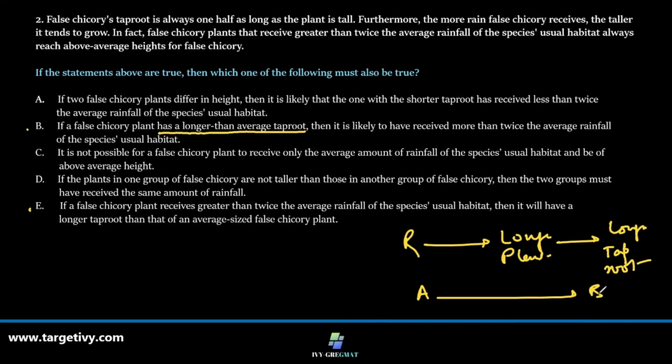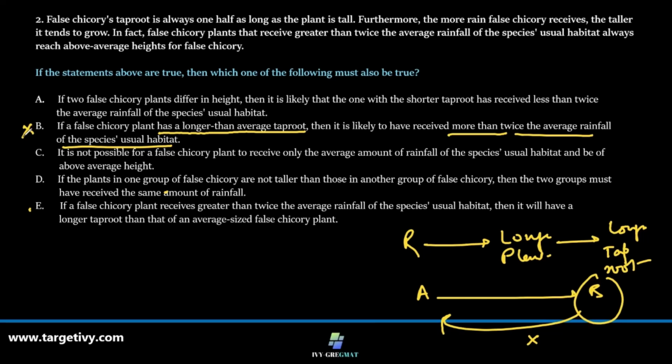Now we have caught in with an equation where the option is: one with a longer taproot is likely to have received more than twice the average rainfall of the species' usual habitat. If B is true, then A must be true. This cannot be the correct option. We will never pick up something if A leads to B. It's not necessary. If B is there, then there may be other factors which come into consideration. So we do not know. Rainfall is one reason. It may be because of more fertilizers. It may be because of certain climatic conditions, a certain amount of moisture. We do not know. So we'll knock it off.